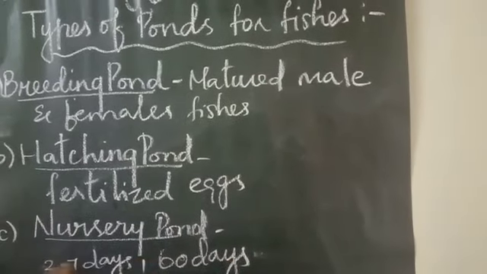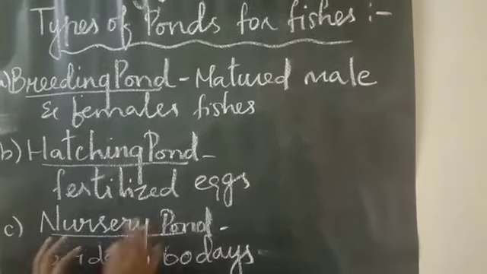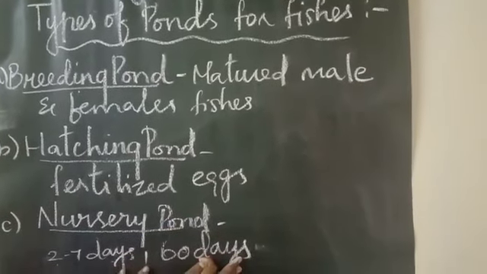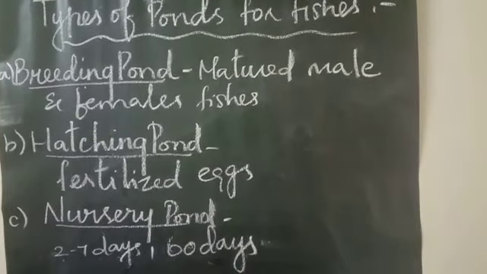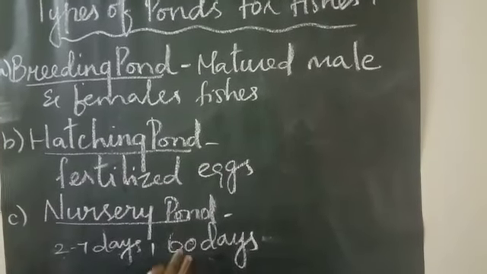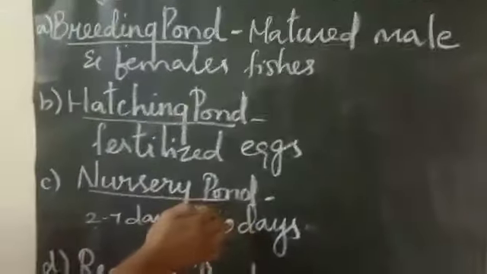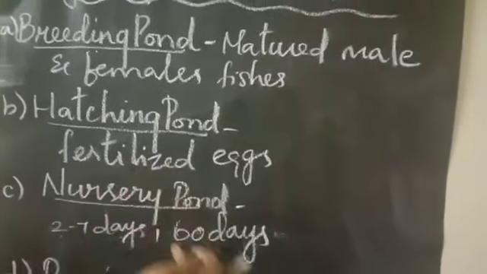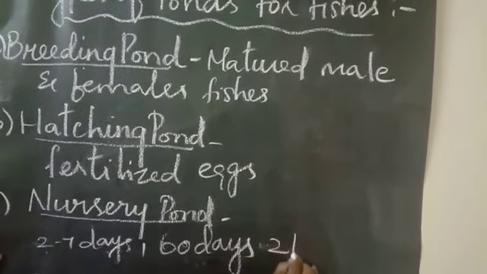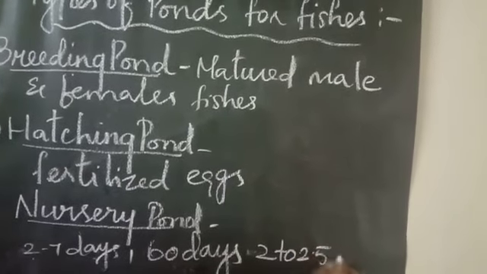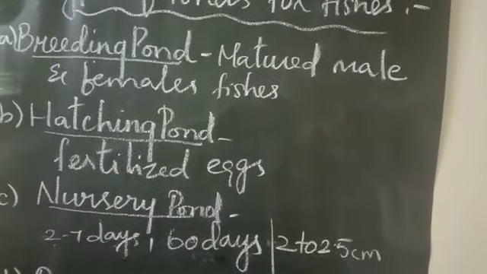Okay, after a week, they will be taken over here, from here to here, within a week. And for 60 days, they will make the fish fries grow here. Fish fries means not the eating fish. It is nothing but a small baby fish, we can say. For 60 days, it will be allowed here for its proper growth. And in this, if you see, the fishes are allowed to grow to 2 to 2.5 centimeters of length in this nursery pond.